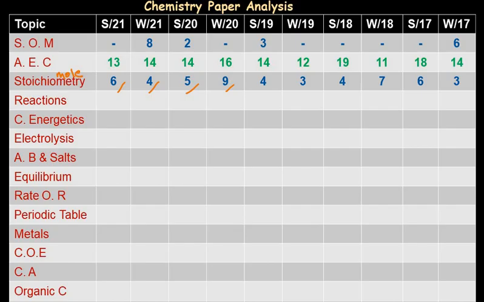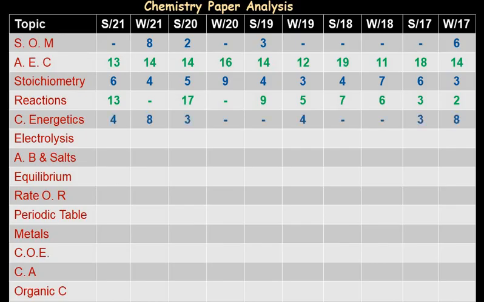Let's go ahead with the next topic, that is reactions. In reactions only 2 papers, that is winter 21 and winter 20, did not have questions, otherwise a good number of marks were covered from this topic. Now in the end I'll also show you what type of subtopics reactions covers.